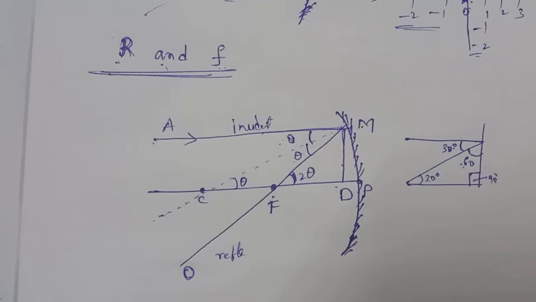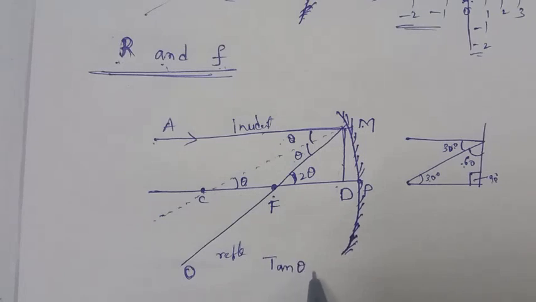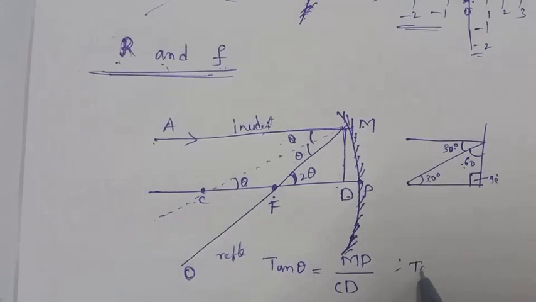So what are the trigonometric functions? From this right angle triangle, tan theta is simply MD by CD. And tan 2 theta, what is that?